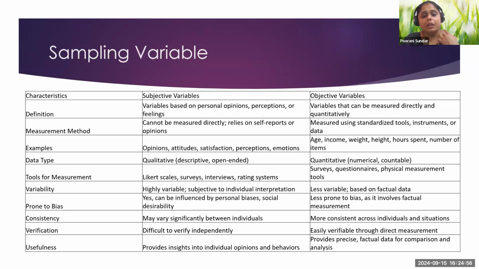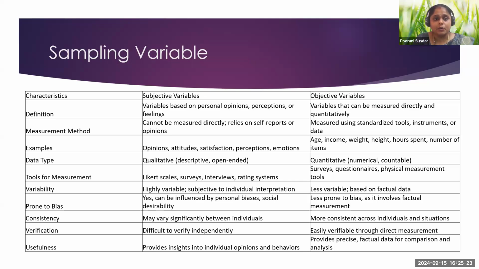A subjective variable is difficult to verify independently. An objective variable is very easy to verify, because it helps in direct measurement. And when we talk about usefulness, a subjective variable provides in-depth insights into the individual's opinion and behavior, whereas objective gives factual data.